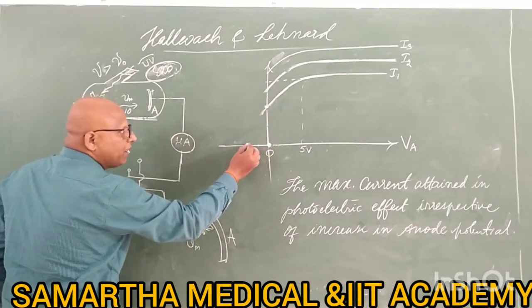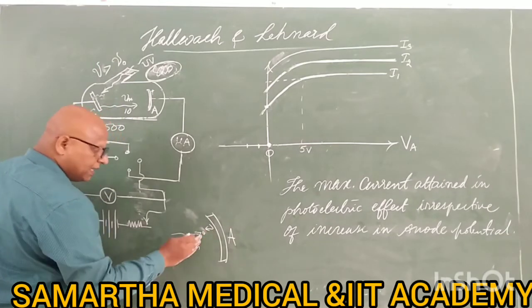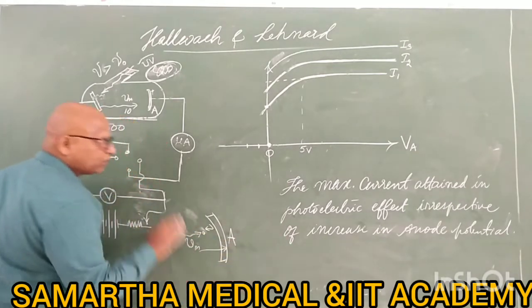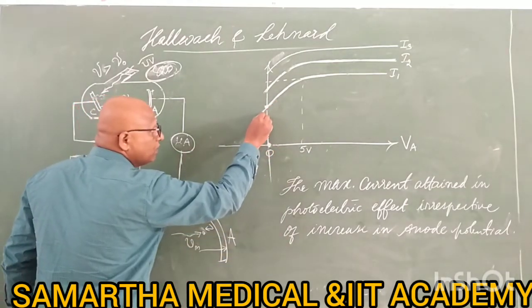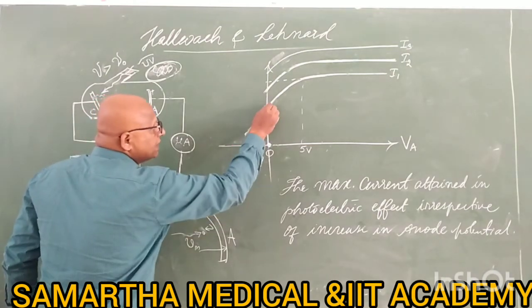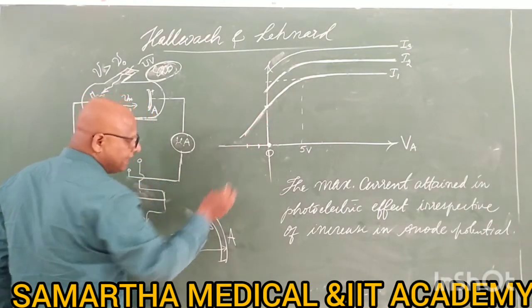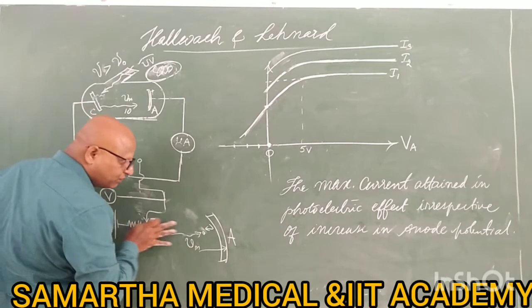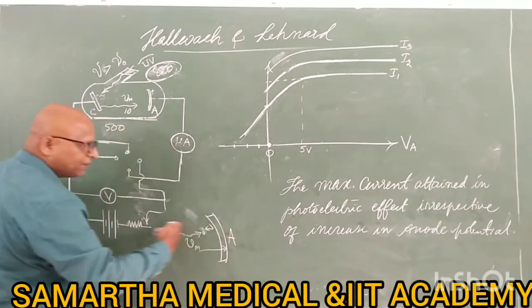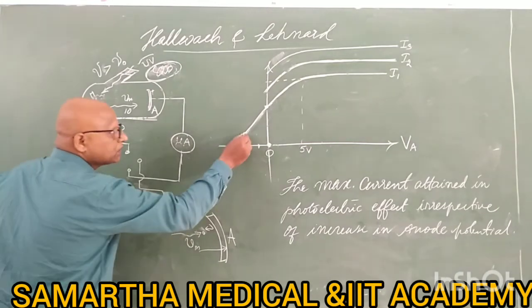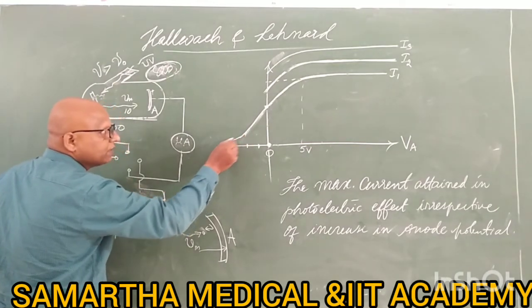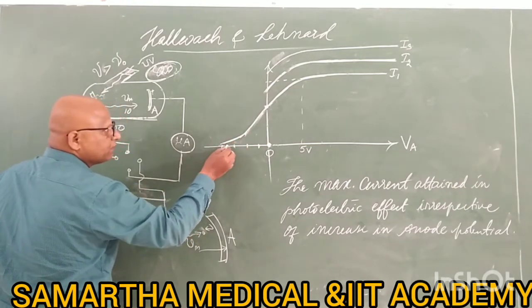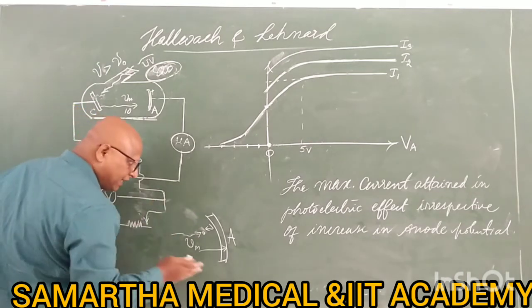Now make it more negative, more repelling, then instead of 6 electrons, only 3 electrons are able to cross the plate. The current is further decreased. Make it even more negative, then instead of 3 electrons, only 2 are able to cross. The current becomes even weaker. Later, make it even more negative. Don't stop.